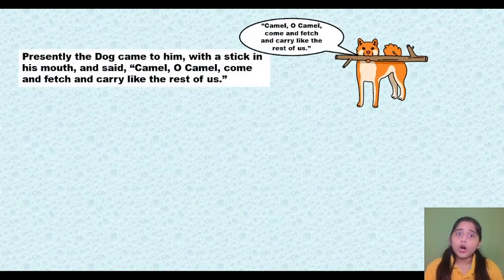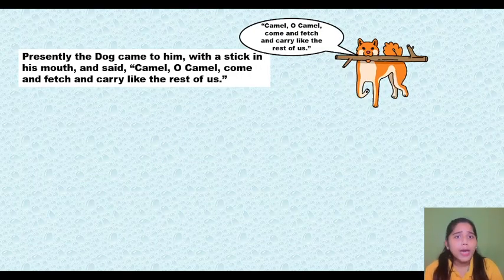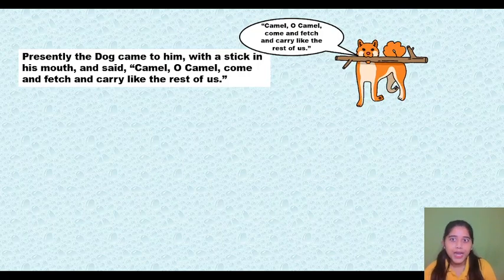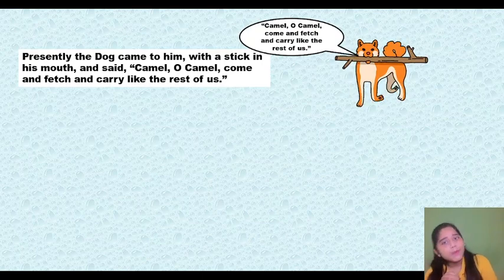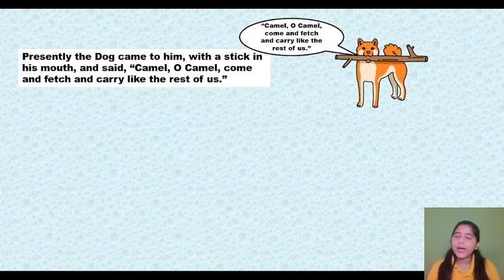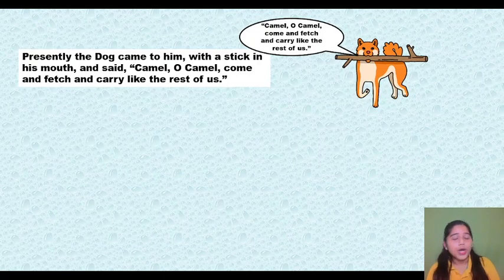Presently the dog came to him with a stick in his mouth and said, Camel, oh camel, come and fetch and carry like the rest of us. If you have a dog as your pet, what do you play with it? You throw a stick and it will catch and carry it towards you. This is the common game you play with your dog. Similarly, the dog came and said that I am doing this: my master is throwing the stick and I am carrying it to my master. So come and join us and walk like us.